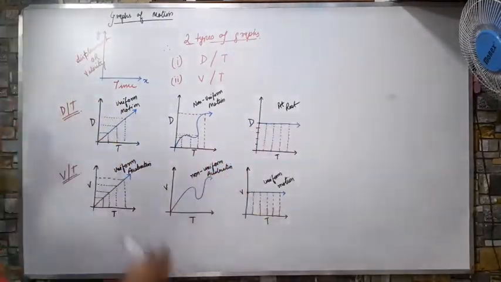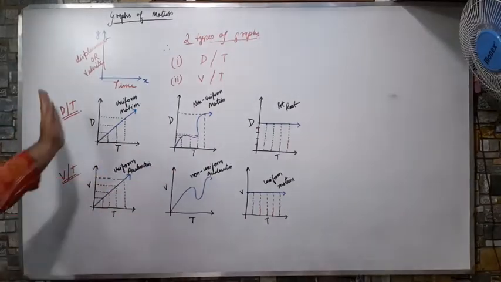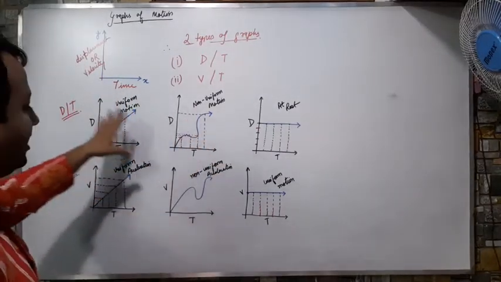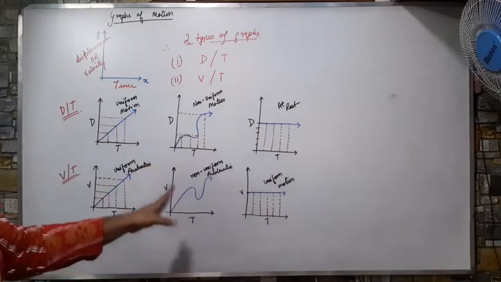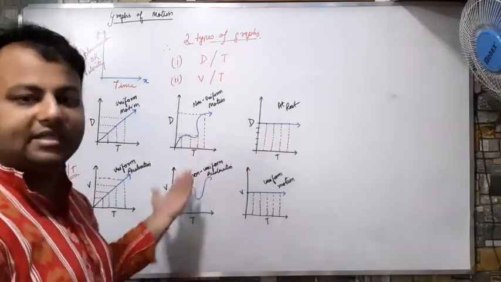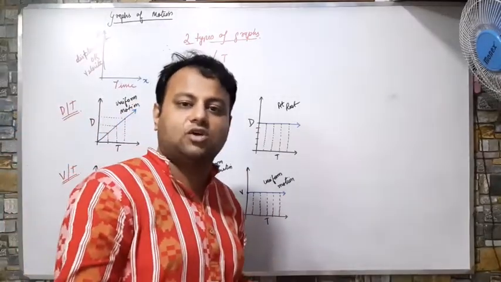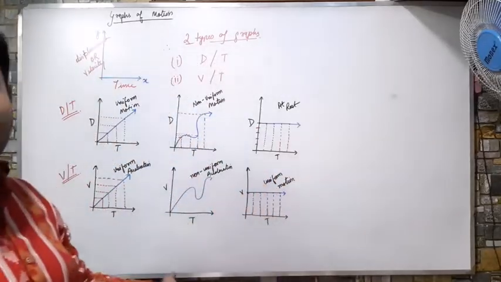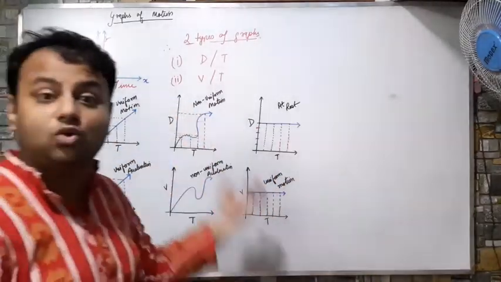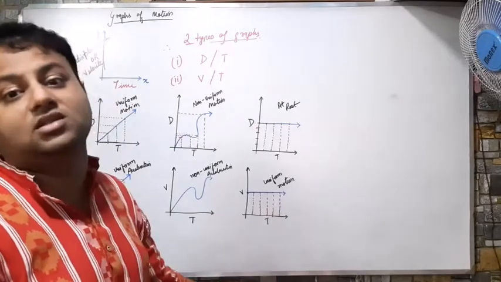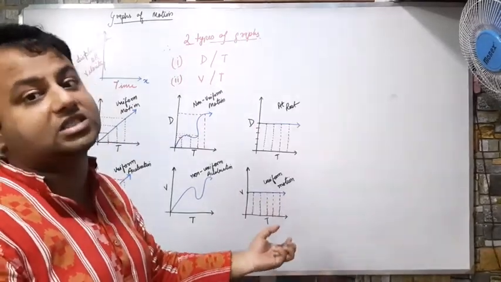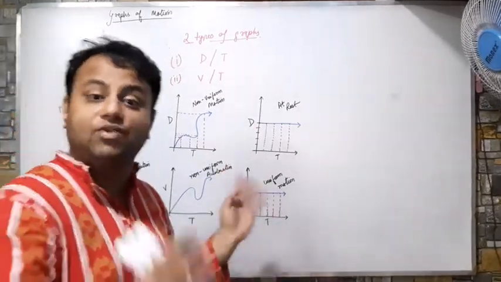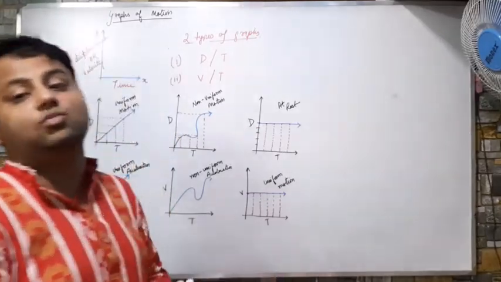So these are the three shapes of the graphs that you will get in case of DT and in case of VT. Now you will say, sir, just by looking at the graph we can tell which motion it is, which is rest, which is acceleration, it's just that small a task. But you have to do calculations. There are numericals based on this. The toughest part of this chapter is numericals and I am very sorry you have to do the numericals.